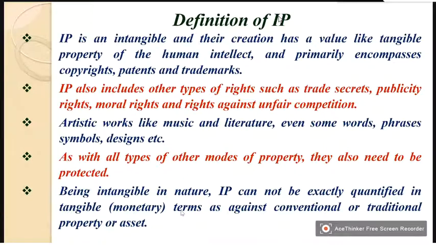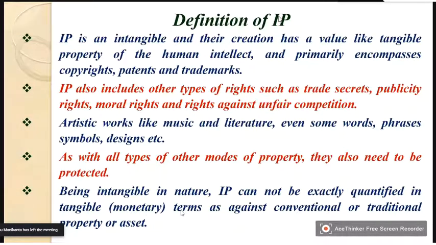Suppose you consider the word abracadabra, which is used by some magician. He has used that word for the first time, and it appears to be a catchy word for all musicians. So naturally, he can say that that particular word is generated by me, so that is my intellectual property, and you cannot use it.